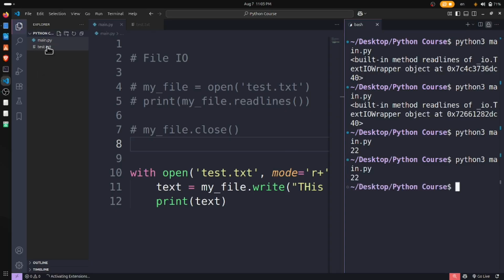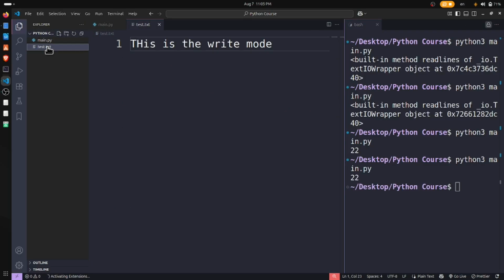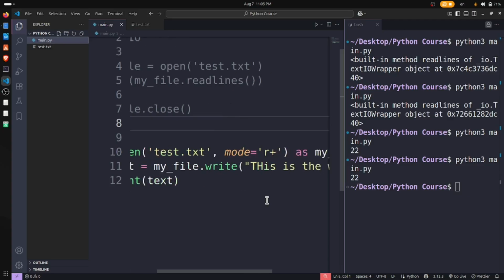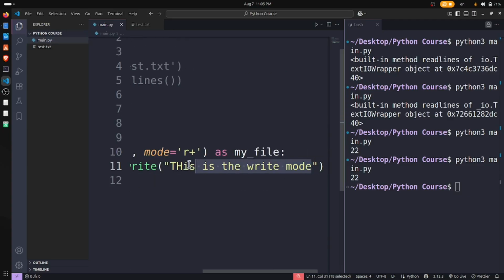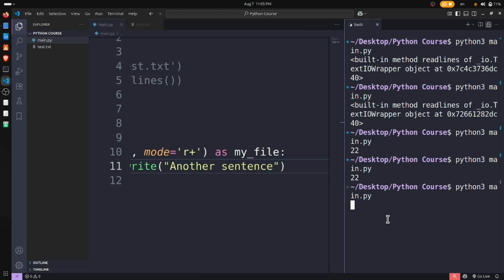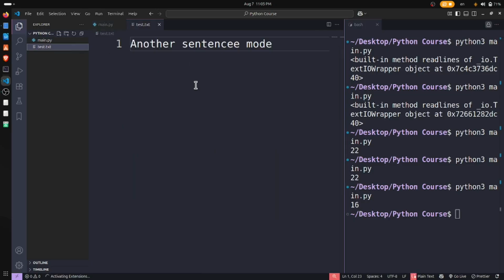Okay, 22. When we see this, this is the write mode. Let's have another sentence. Okay, let's run once again. Well, yeah, 16 doesn't matter, but let's see it.